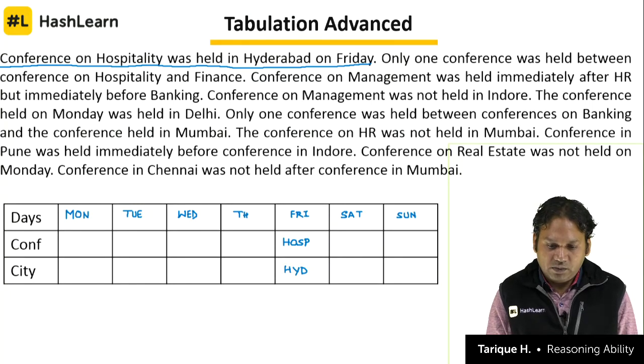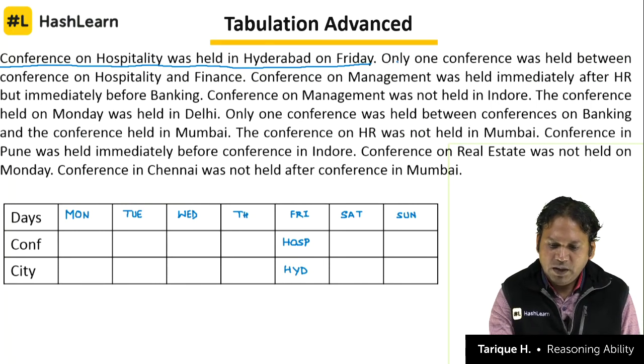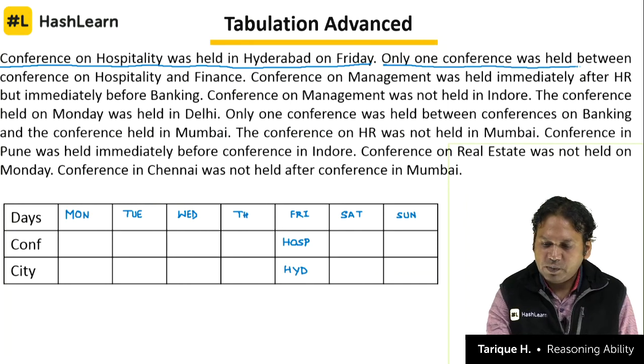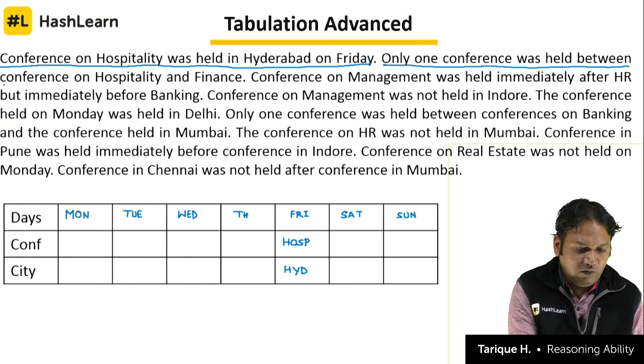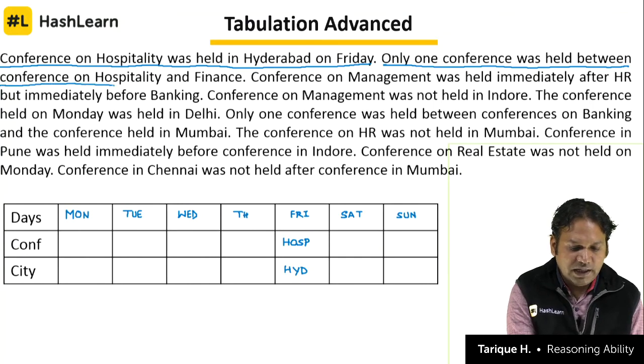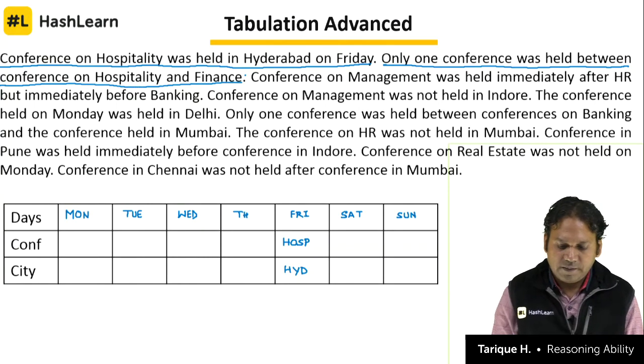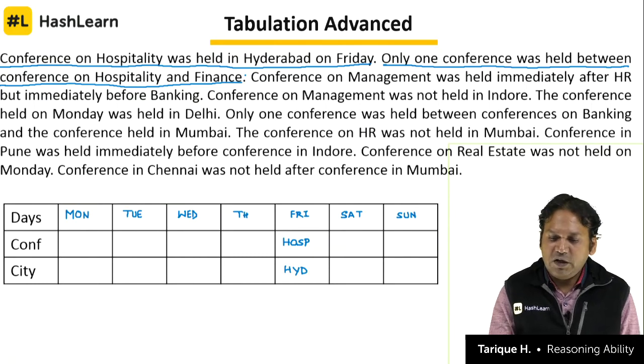Okay. Now let's look at the next clue here. Only one conference was held between conference on hospitality and finance. That is our clue number 2. Only one conference was held between conference on hospitality and finance. What is the meaning of one conference was held between? Let's understand this phrase. One conference between.